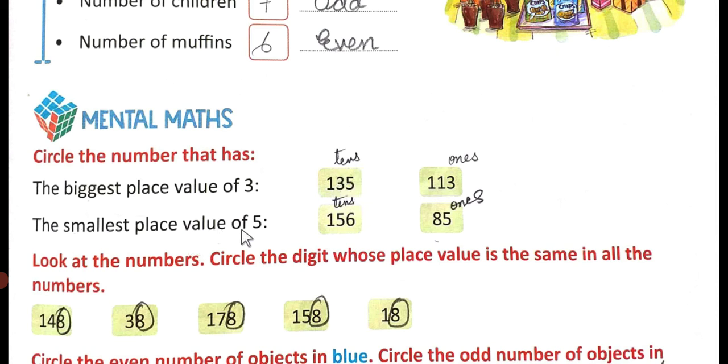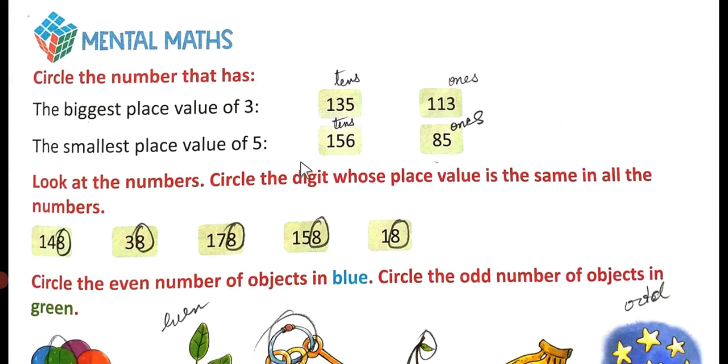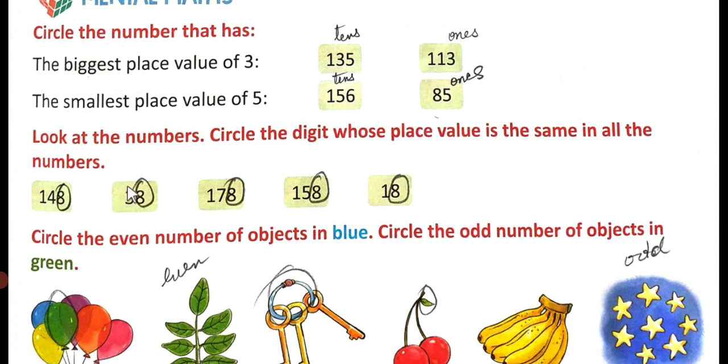The smallest place value of 5. So here ones, tens, hundreds. So 5 is at the tens place, and in 85, 5 is at the ones place. So the smallest place value of 5 is in 85, the ones place, because 5 is at the ones place. I have done it for you. You can also do it in your books.